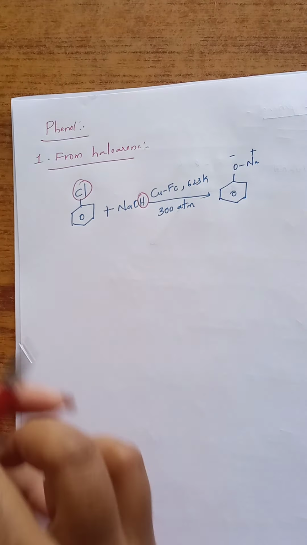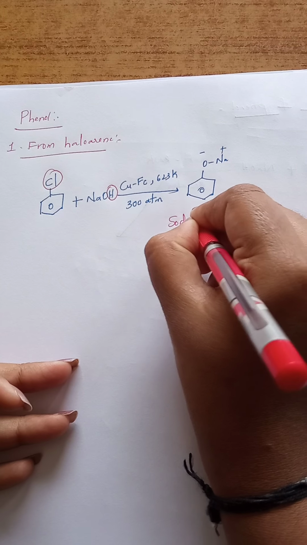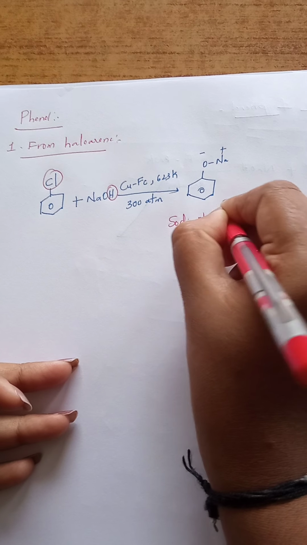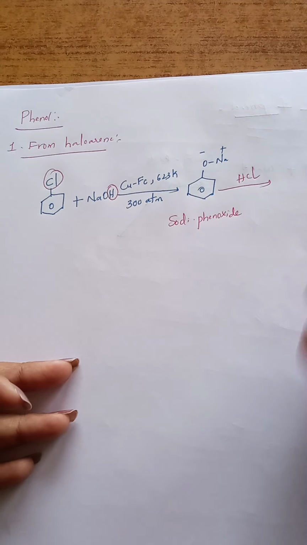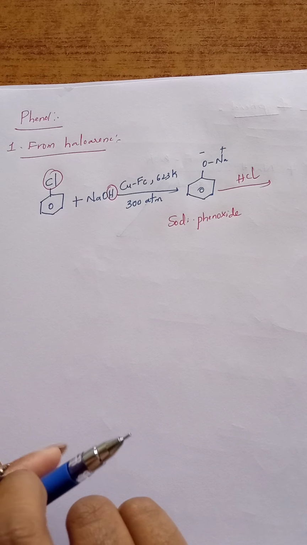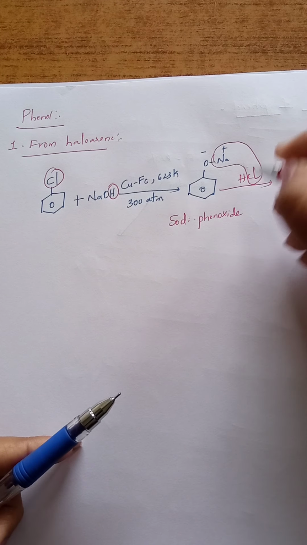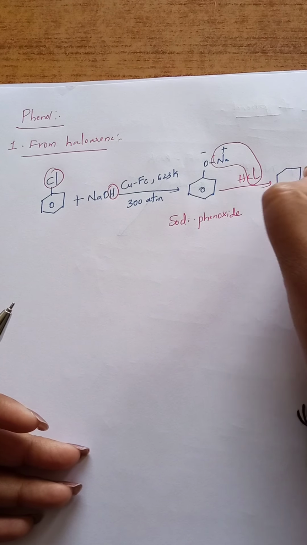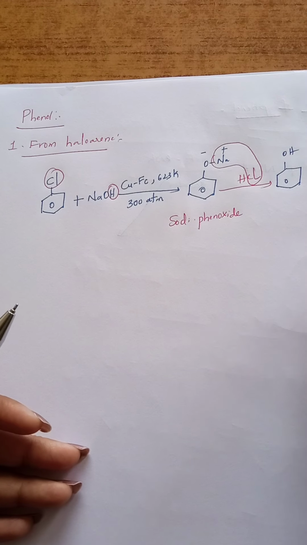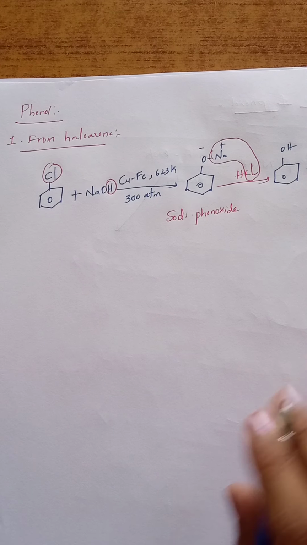This is called sodium phenoxide. This sodium phenoxide, on acidification, reaction with an acid, what happens here? Sodium and chlorine eliminate as sodium chloride and hydrogen is added to oxygen. Finally we will get phenol as the final product. So this is the first preparation of phenol by using haloarene.